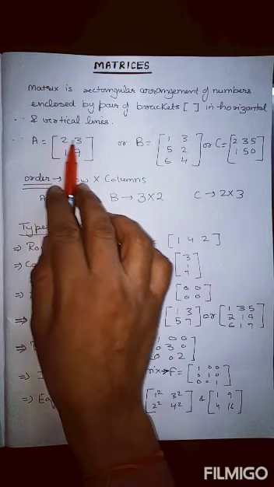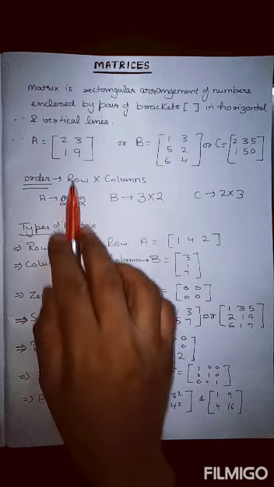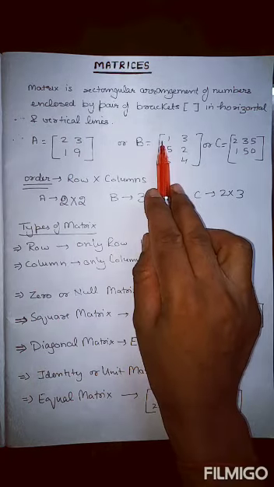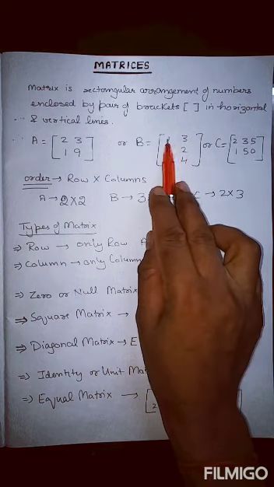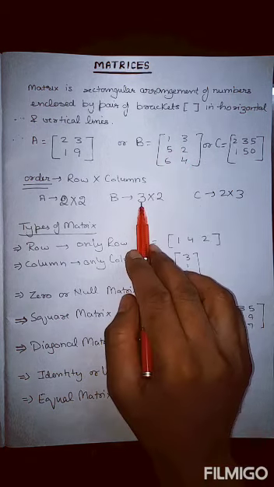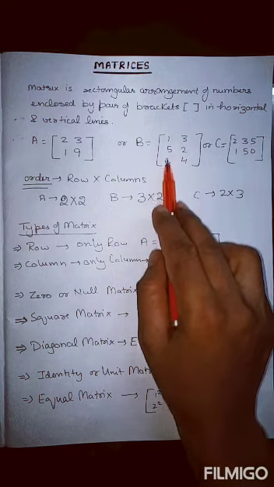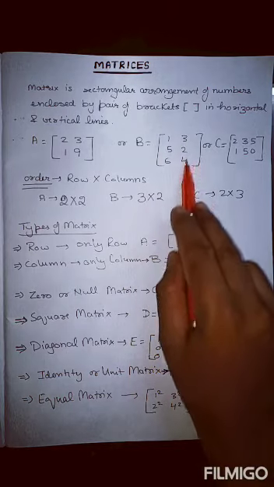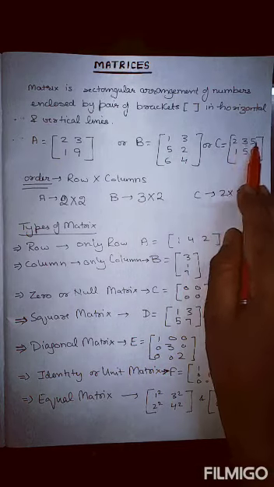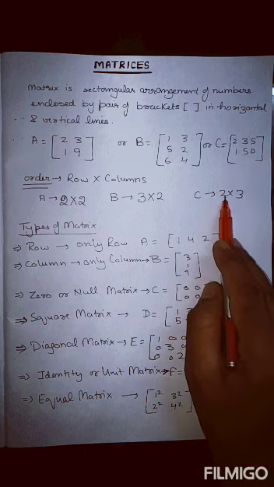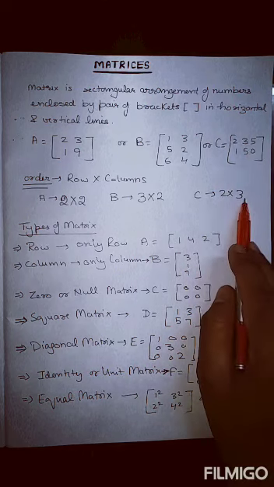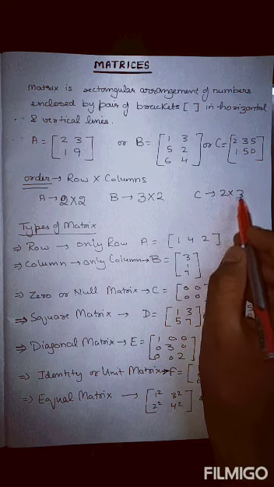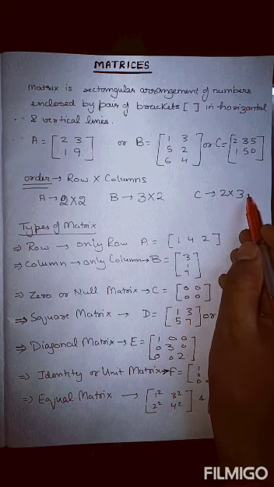So how many rows are there? 1 row, 2 rows. So 2 rows, and how many columns? 1 column, 2 columns. In this next case, how many rows are there? Rows are horizontal: first row, second row, third row, so 3 rows are there. Then comes columns: first column, second column. So the order of this one will be 3 rows and 2 columns. In the third, how many rows are there? 1 row, 2 rows, so 2 rows are there. First, second and third, 3 columns are there. So the order of this one will be 2 by 3. We call it 2 by 3 or 2 cross 3.